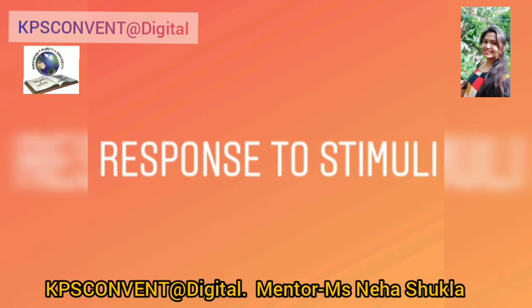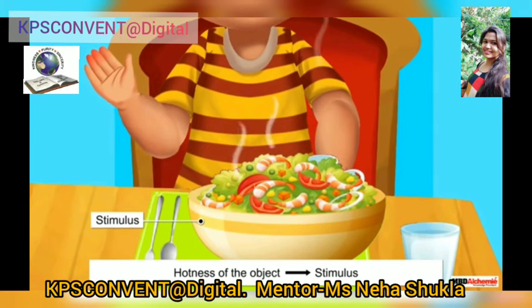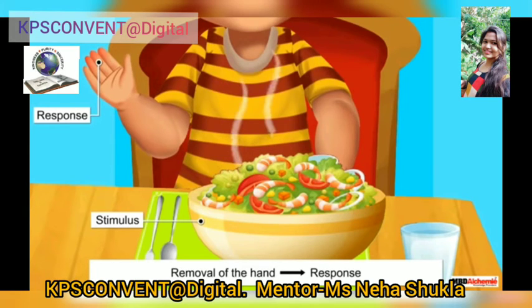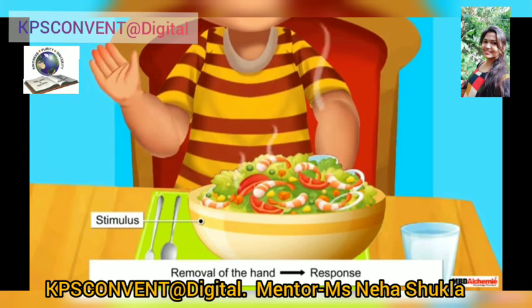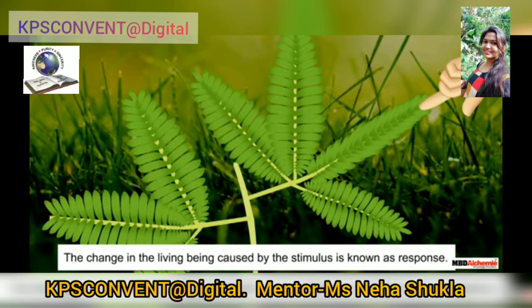Response to stimuli. A change in the environment that causes a change in a living organism is called stimulus. The reaction of the organism to the stimulus is called response. For example, Mimosa pudica or touch-me-not plant shrinks its leaves if something touches it.